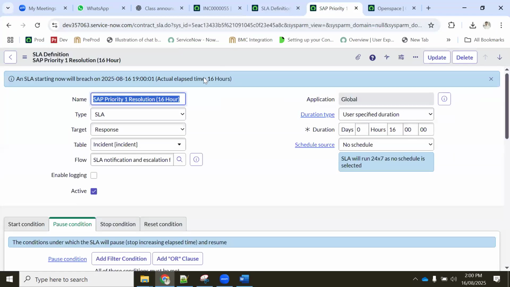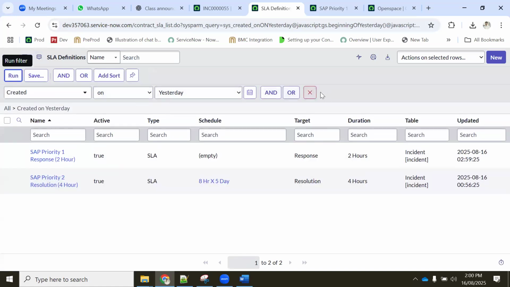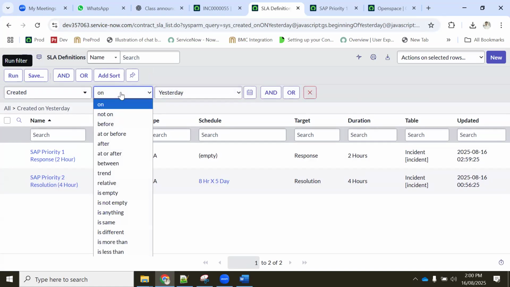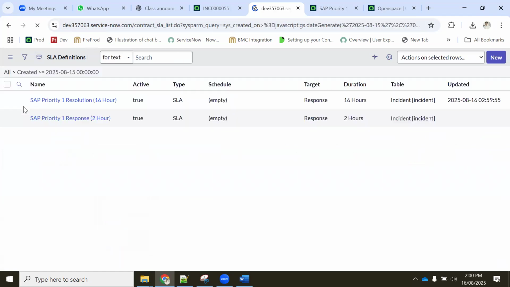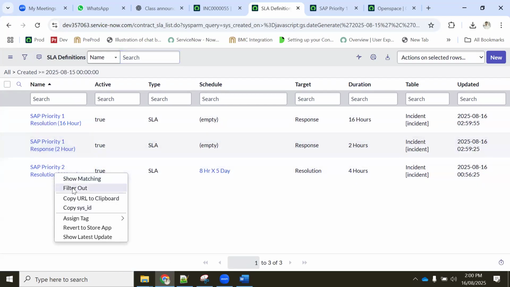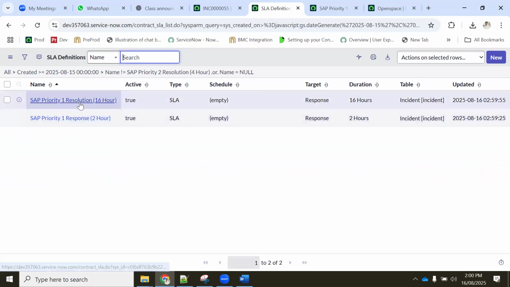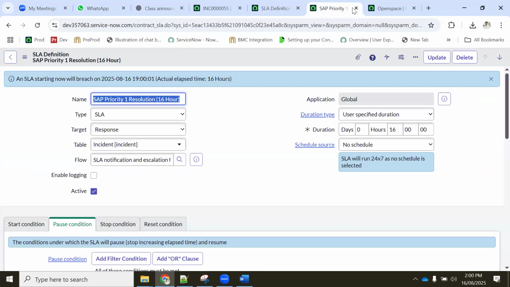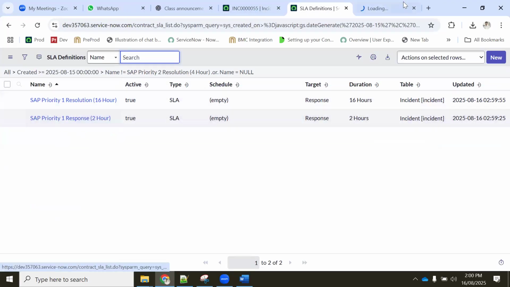Why? Okay, today it is created, correct? So created after yesterday, I'm taking. So these are the one is 16 hours, one is 12 hours. Let's not take this one, filter it out. I'll filter out. Now there is one response, one resolution. What is the difference between response and resolution? Now let's go to response.